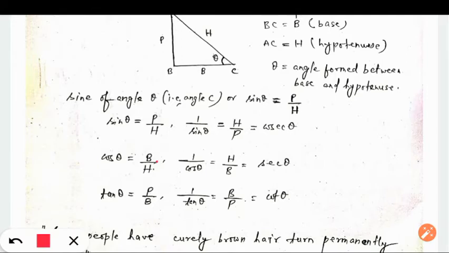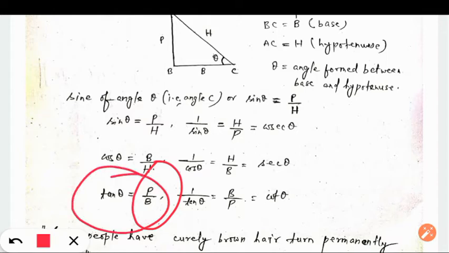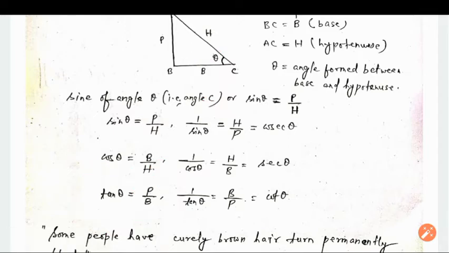Now one more ratio between P and B, perpendicular and base. That ratio is known as tan of angle theta, tangent. We use the short form tan. So tan theta is the ratio of perpendicular and base.